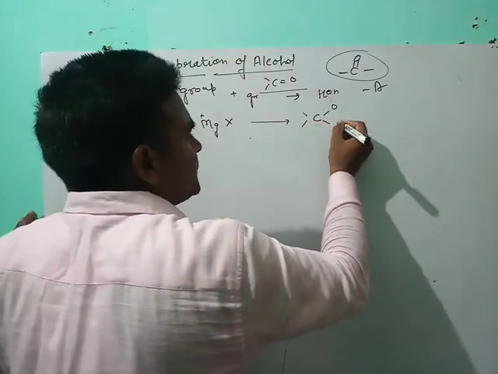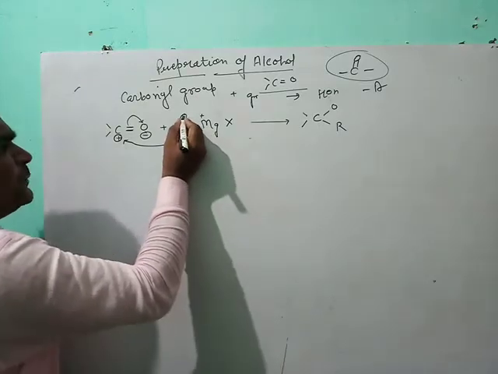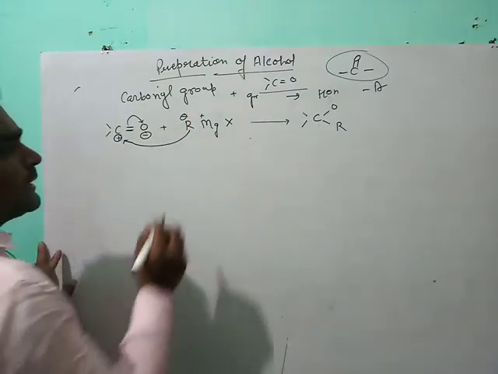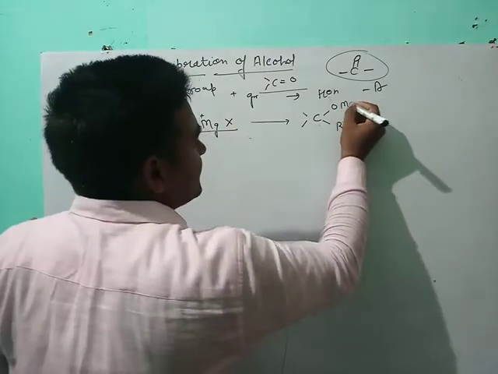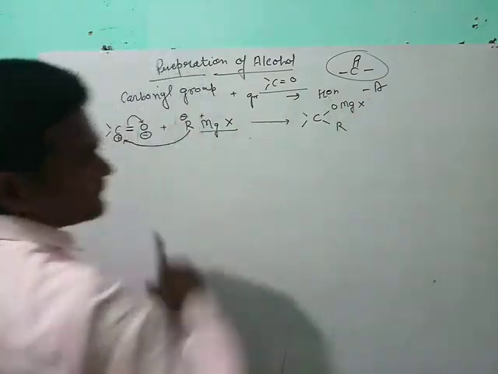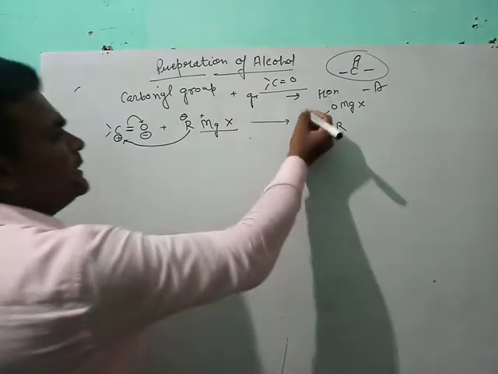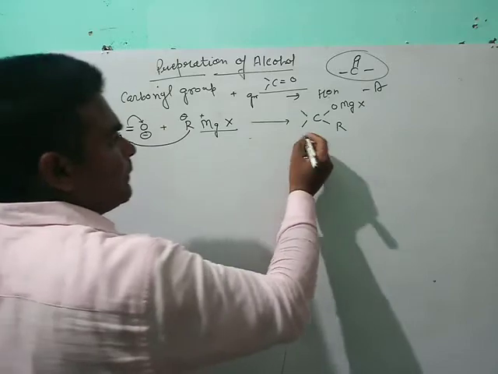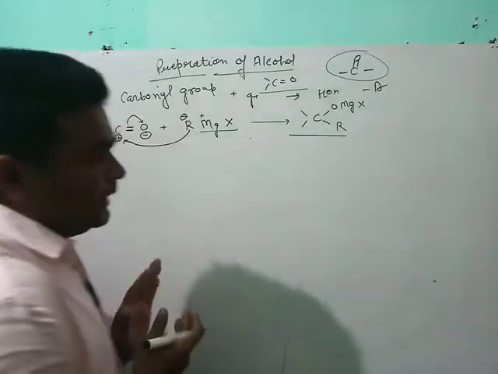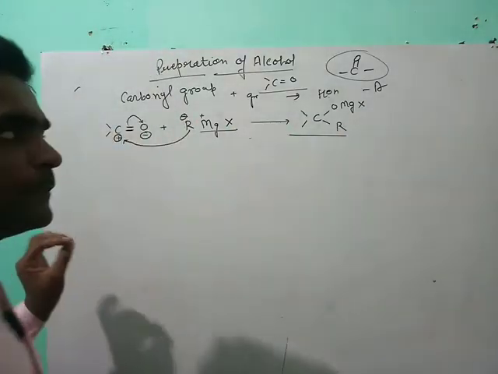The alkyl group is added to carbon because the alkyl group carries a negative charge and carbon carries a positive charge. And MgX is added to the oxygen. This compound is the intermediate of this step.